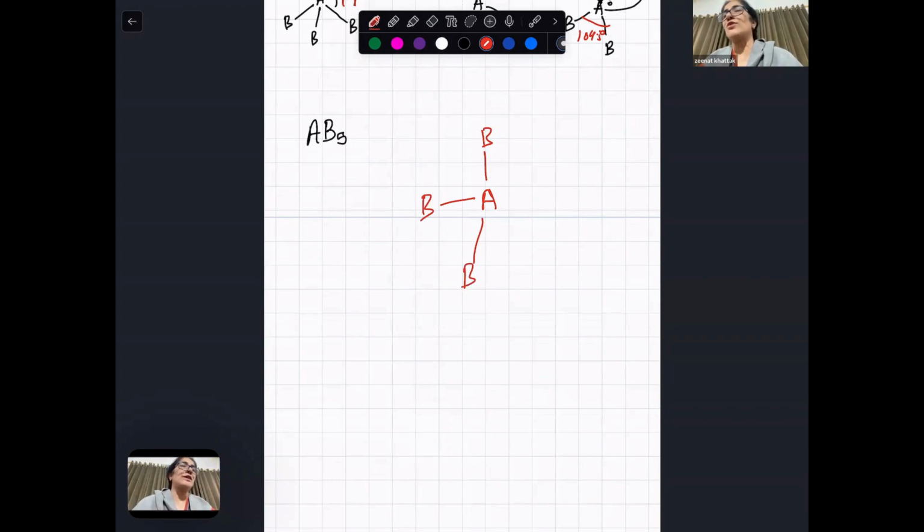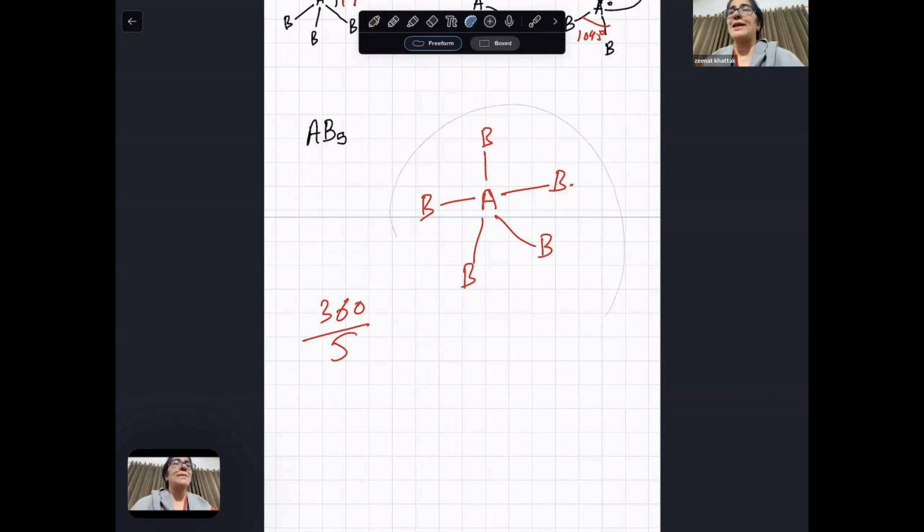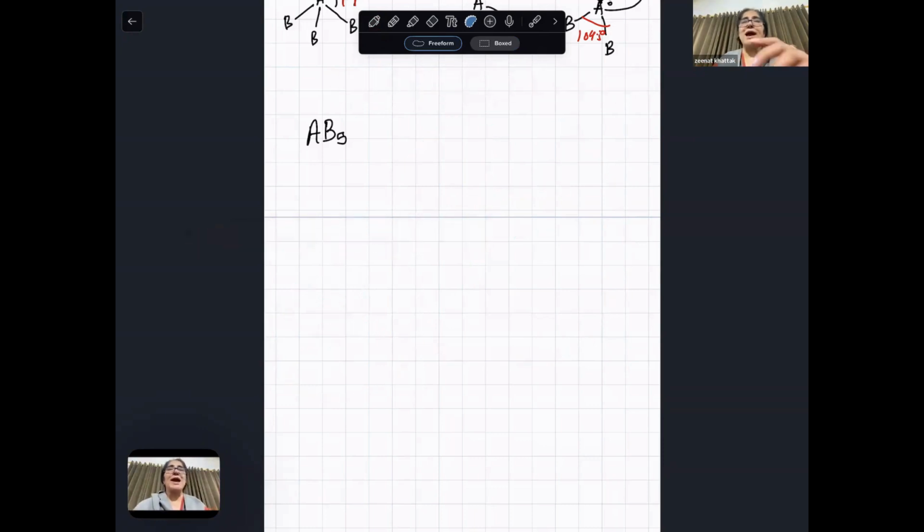So do you think that they're going to be like this, 360 divided by 5? Not at all. They're equally repelling, I agree. They try to be as far as possible from each other, these bond pairs. So how are they going to bond? Look, this is AB3.